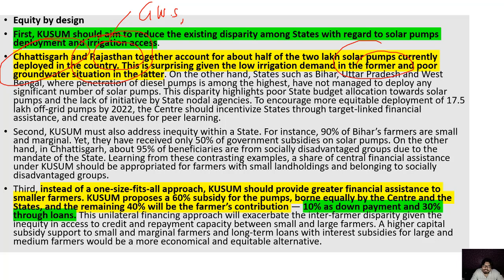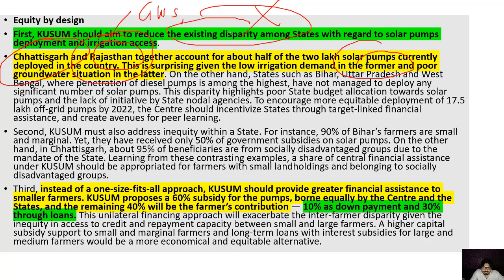More and more solar panels you need to deploy there, that is perfectly correct. But the solar pumps will bring the water from underground water tables to the surface. So if the underground water is not available, and that is a crisis, then it's of no use. So some kind of imbalance is there. They wanted to reduce the existing disparity, but this is going just against that.